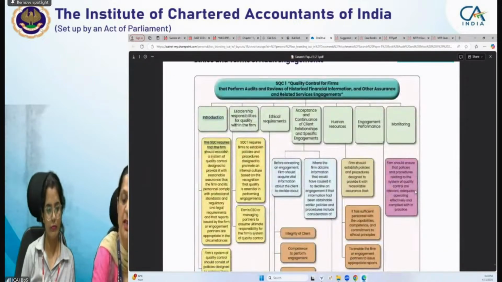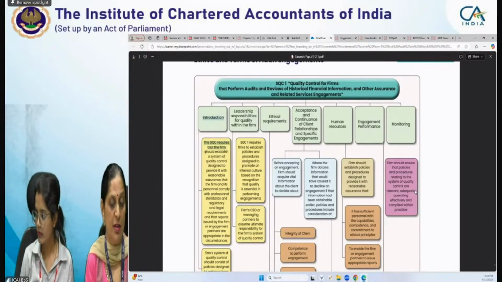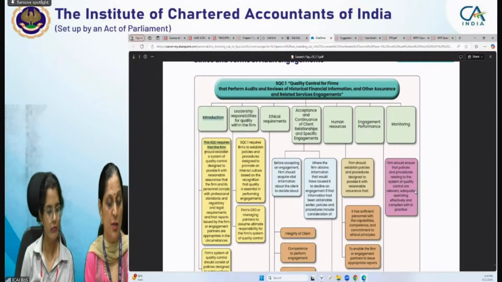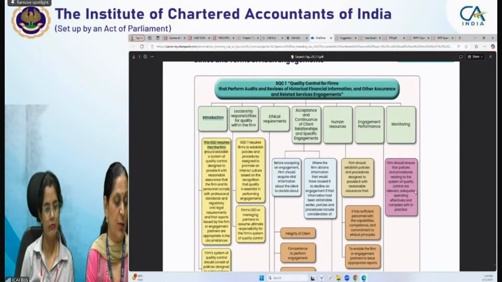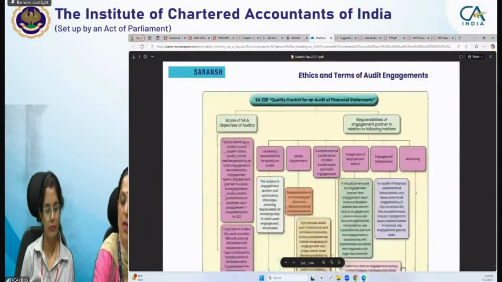And these are given in the form of flowchart. If you see, it is there in flowchart form that the firm should establish a system of quality control designed to provide it with reasonable assurance. So that is from the point of view of the firm, and the next one is about SA 220 which we have discussed.